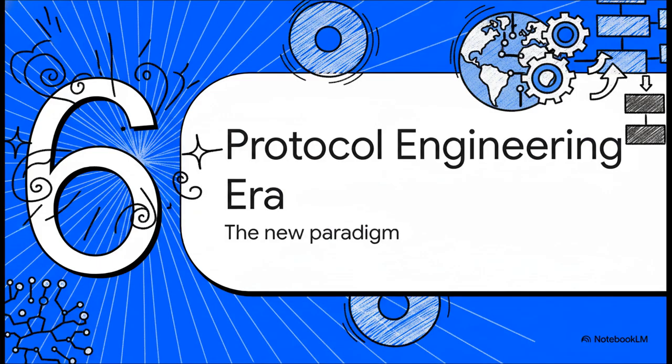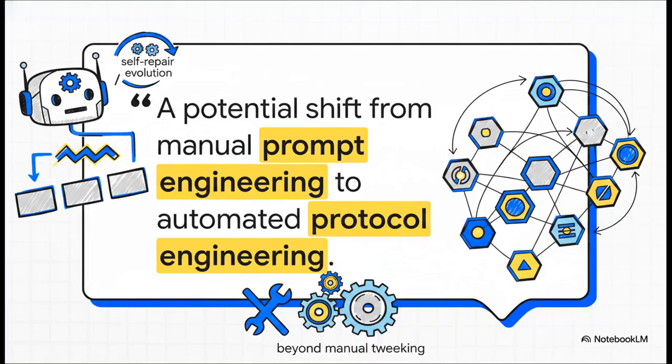Section 6, the protocol engineering era, and our new paradigm. Let's zoom out and look at the big picture. The researchers state this paradigm shift perfectly, calling it a potential shift from manual prompt engineering to automated protocol engineering. I mean, just think about how many hours we currently waste tweaking prompts, writing fragile glue code, and manually adjusting tool parameters. Autogenesis moves us entirely beyond that. By equipping our agents with standardized self-repair and evolution capabilities, we are actively building the foundational paradigm for next-generation agent networks that can actually sustain autonomous adaptation in incredibly complex environments.